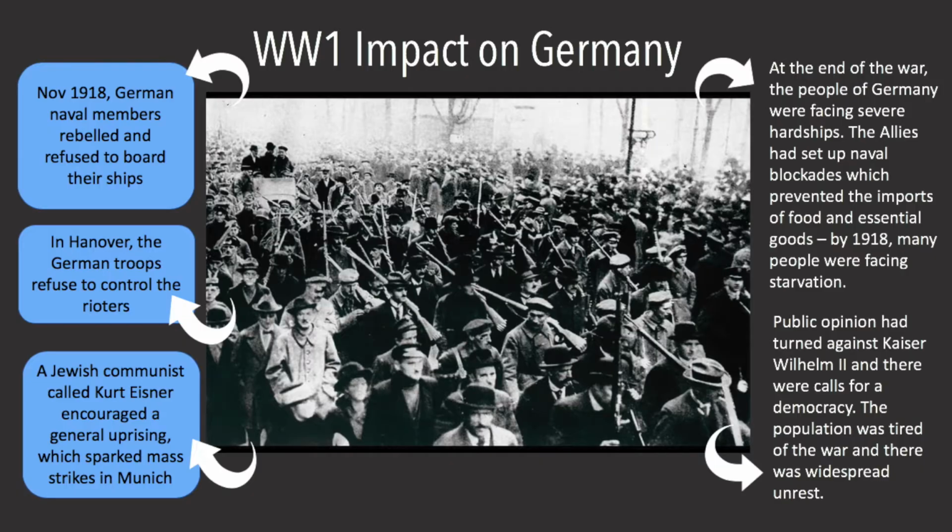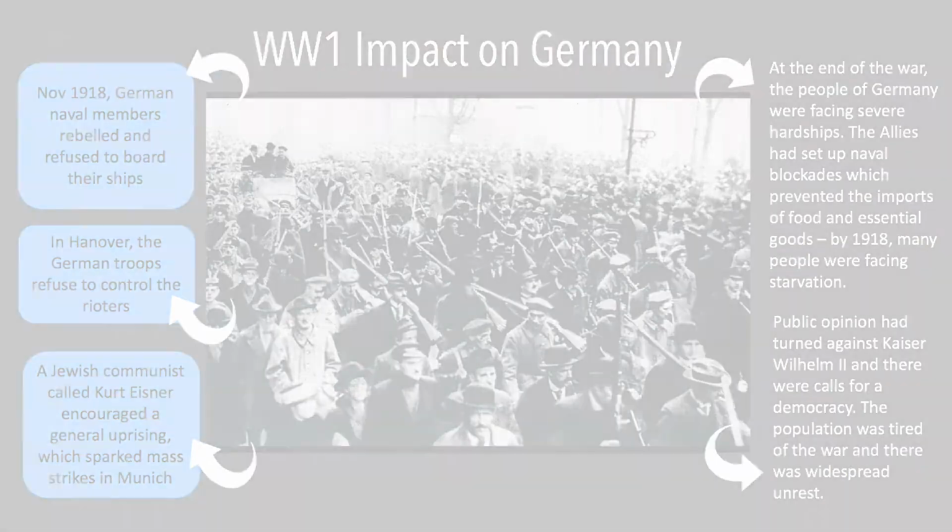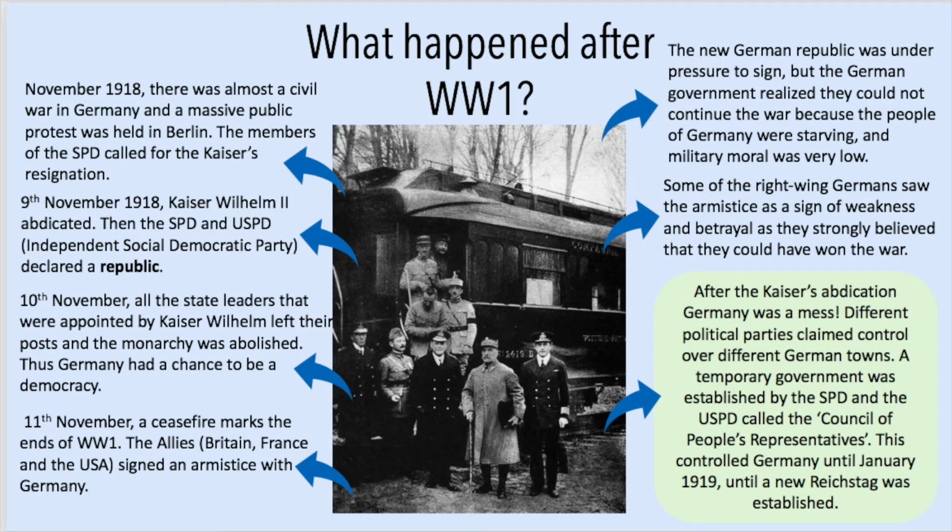In November 1918, German naval members rebelled and refused to board their ships. In Hanover, the German troops refused to control the riots, and a Jewish communist called Kurt Eisner encouraged a general uprising, which sparked mass strikes in Munich. But what happened after World War I?